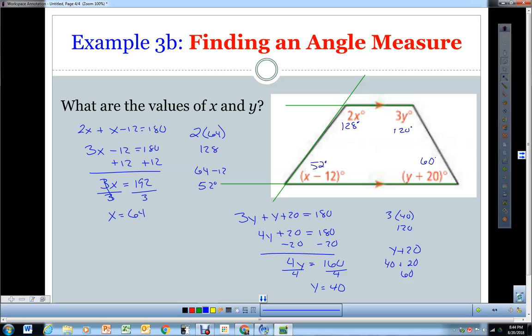So always look to determine what type of special angle they give me. Are they vertical angles? Are they a linear pair? Are they alternate interior? Are they alternate exterior? Are they corresponding? Or are they same side interior? And whatever they are will help you set up your expressions to solve for the variable. Since these were same side interior, and I know same side interior angles are supplementary, I'm going to add these up and set them equal to 180. If they were corresponding, then they would be equal to each other, and I would set them equal to each other and solve. So you've got to know the difference between the two in order to set your expressions up correctly.